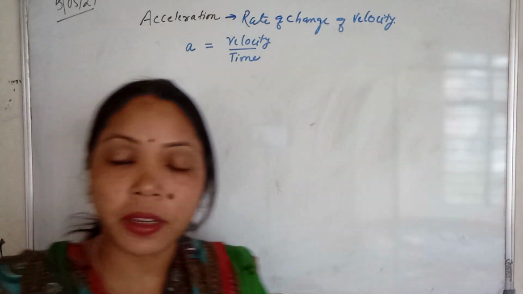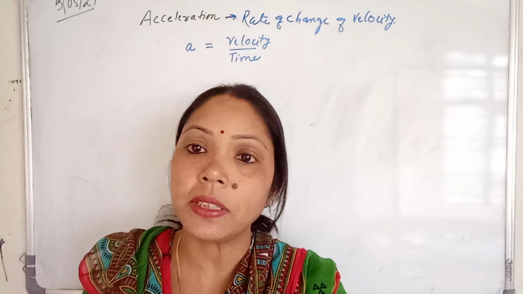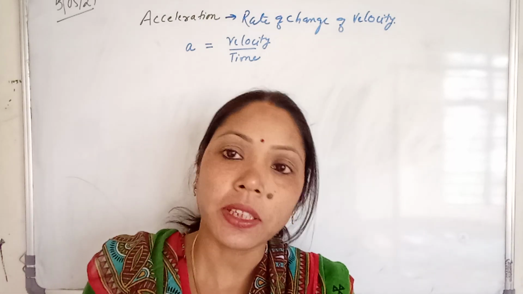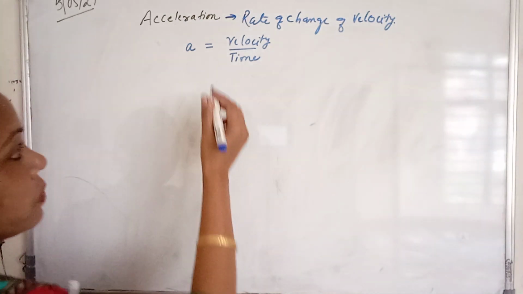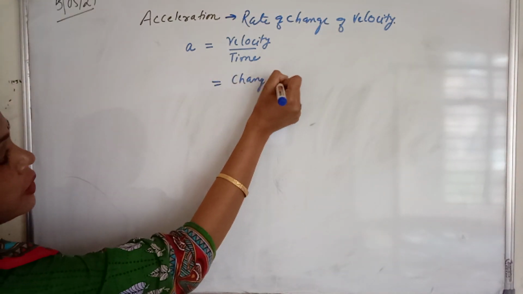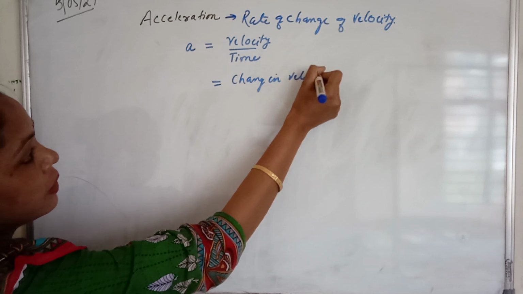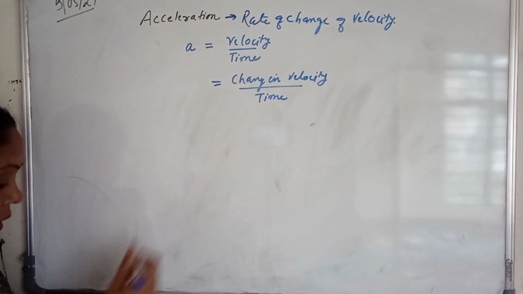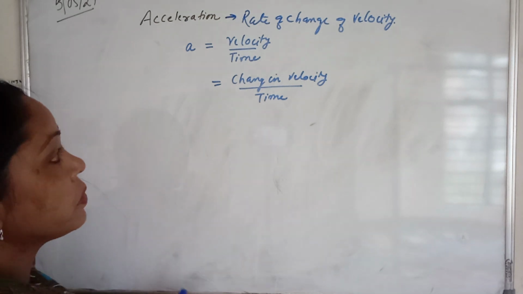Now it is a rate of change of velocity. It means change of velocity means final velocity minus initial velocity. So this one we can write as change in velocity by time.